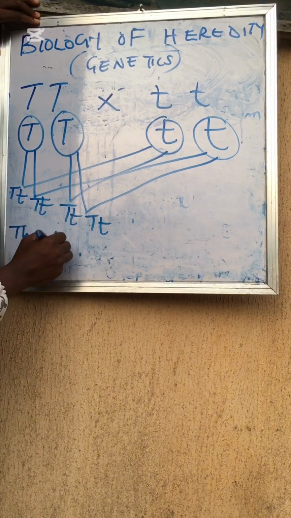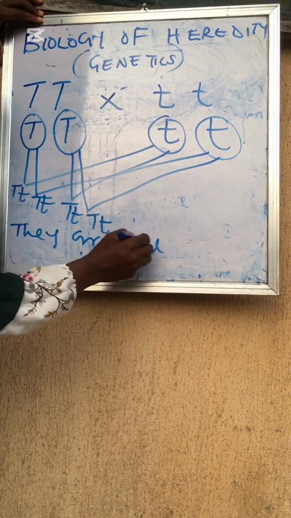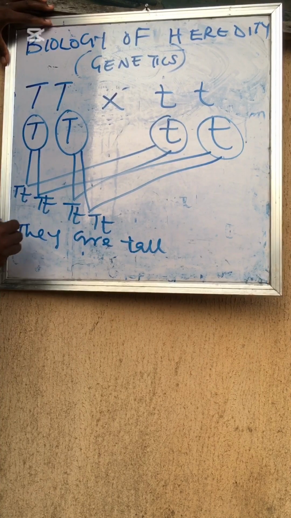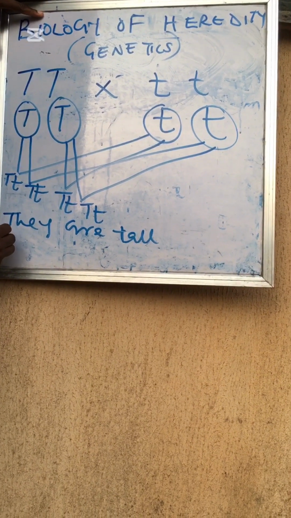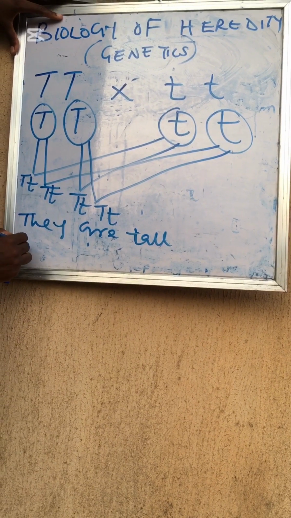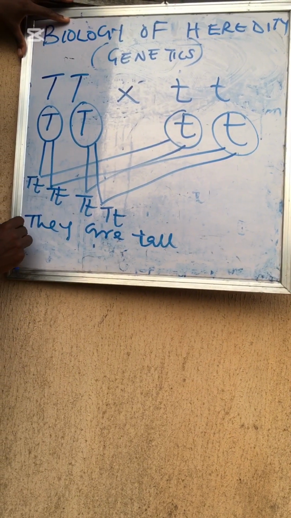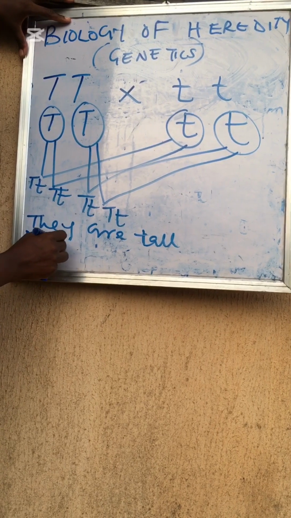Now, in the first filial generation, physically, all the offsprings are tall. But when you look at it very well, it is not homozygous tall. It is heterozygous. Homozygous means the same. Heterozygous means different. Heterozygous tall, that is what they have.